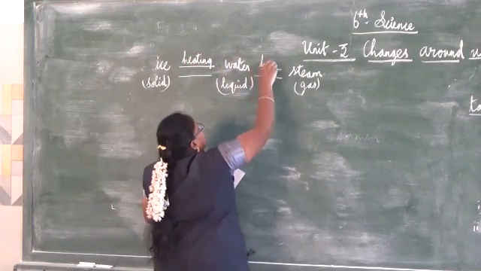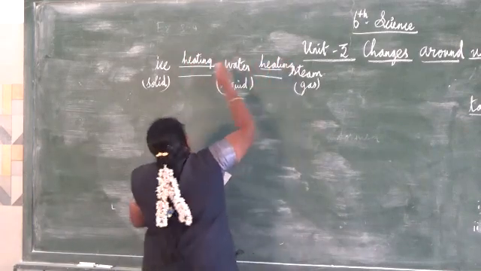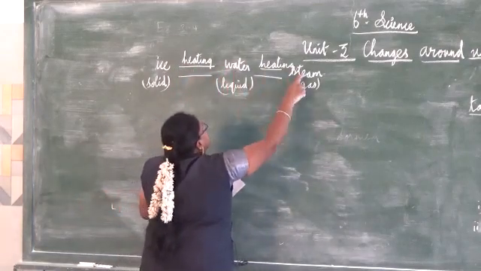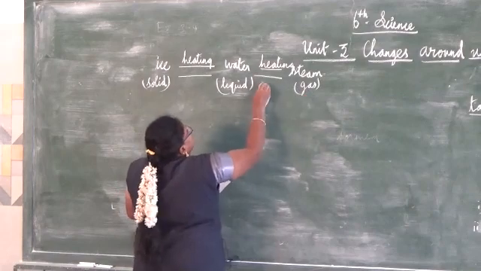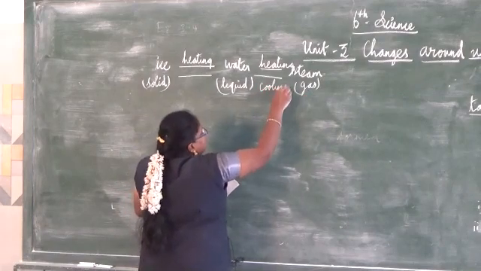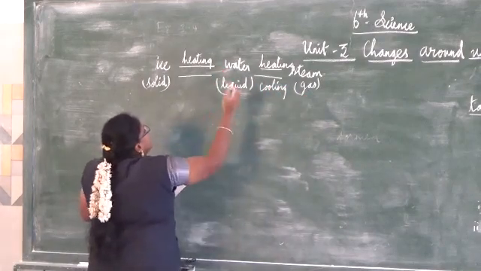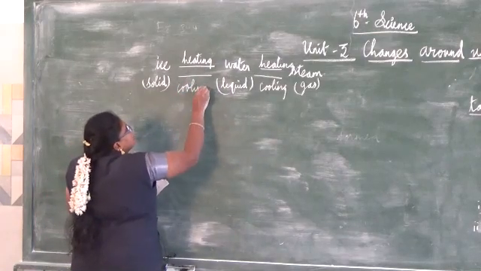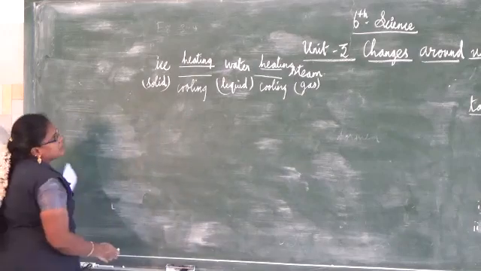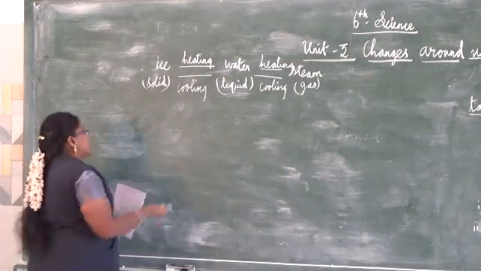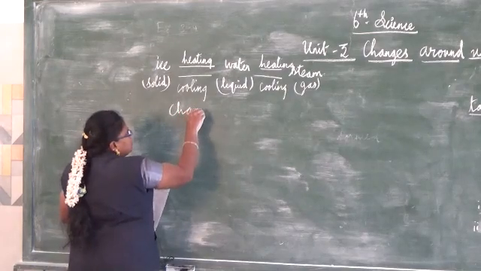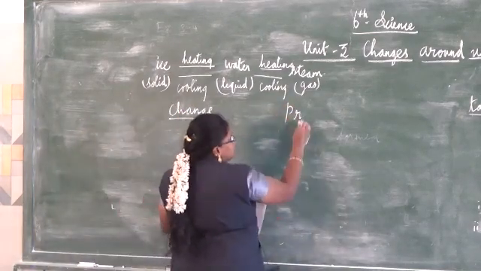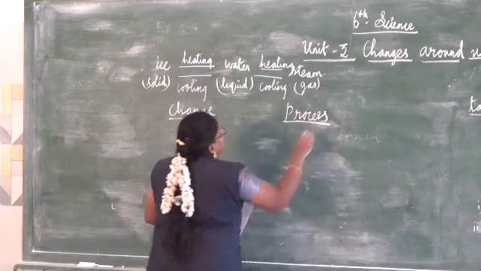When you are heating, ice becomes water. When you are heating still more, it becomes steam. From steam, if you are cooling, it attains the liquid state, water. Again, if you are cooling, a separate name is given for that. We can't say simply heating or cooling. So what is the name of that process? Next we are going to see that.